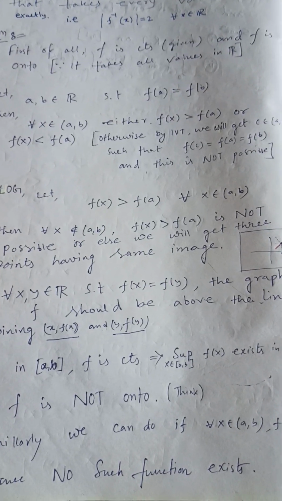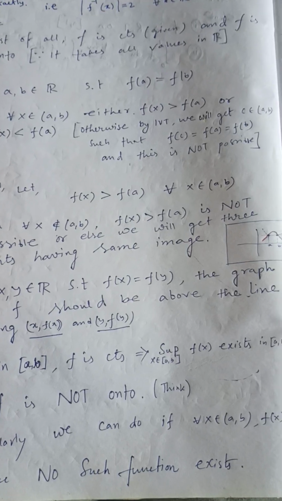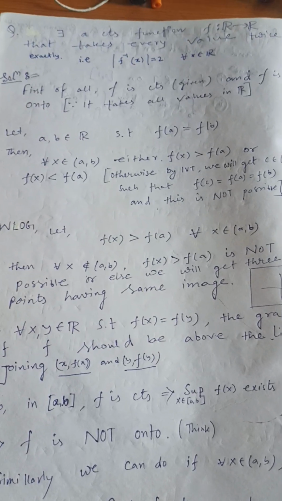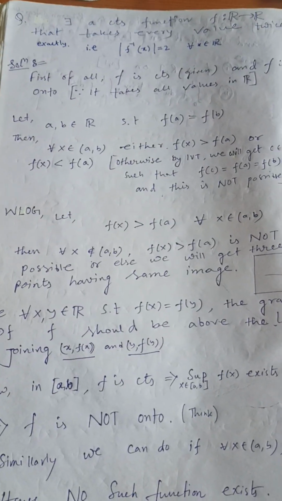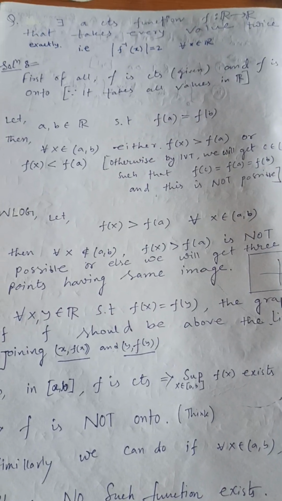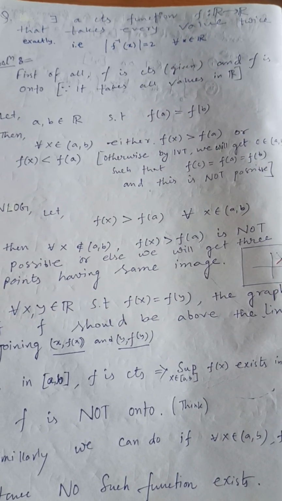Now, the function is taking every value twice, that means the function must be 2-to-1, and also it is given that it is continuous. So does there exist such a function? Now let's see the solution.